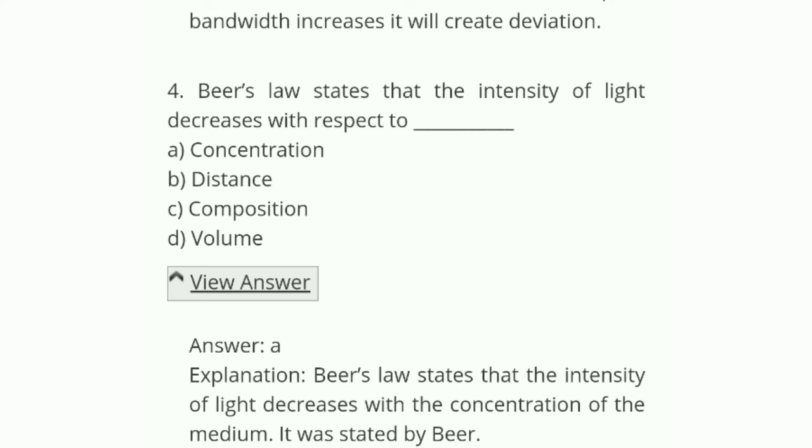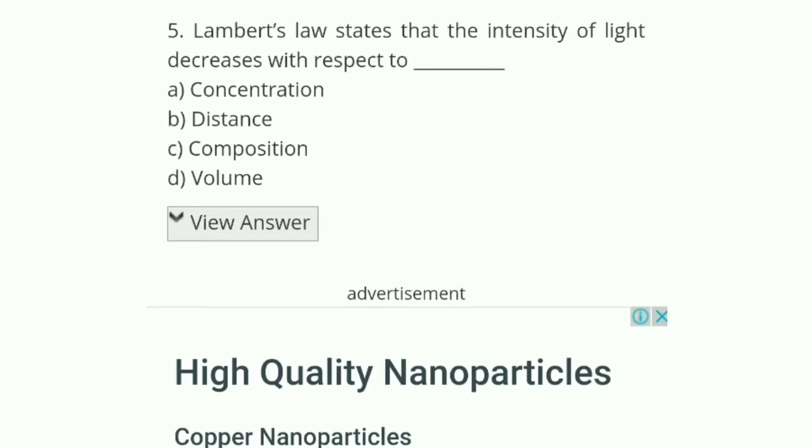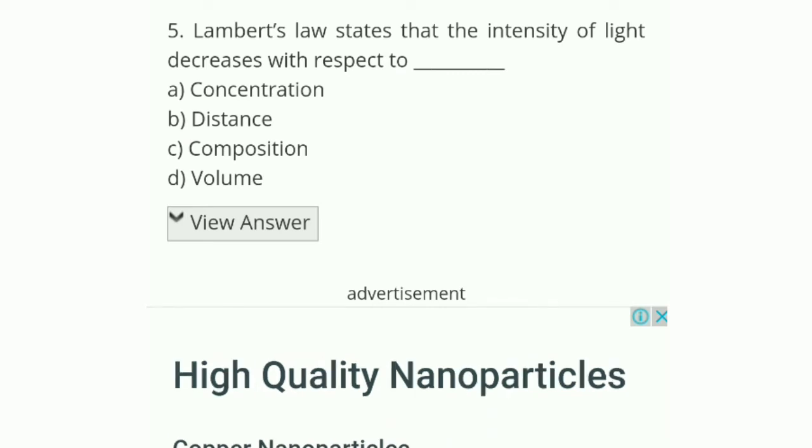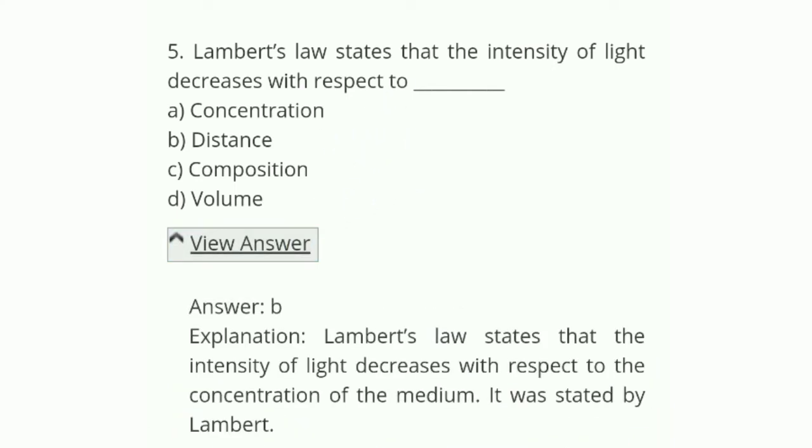Beer's law states that the intensity of light decreases with the concentration of the medium. It was stated by Beer. Okay, now let's see question number 5. Lambert's law states that the intensity of light decreases with respect to concentration, distance, composition, or volume. So the correct answer is B.